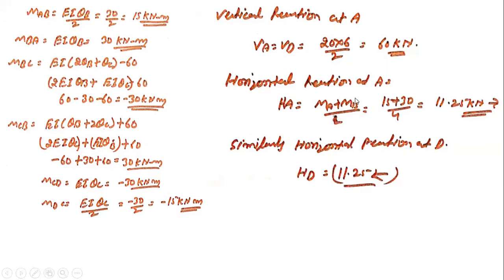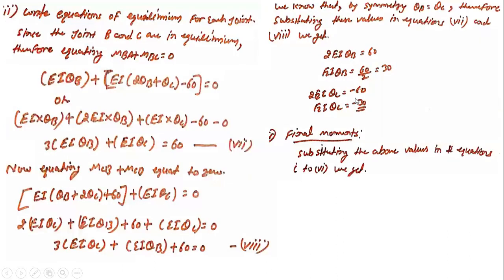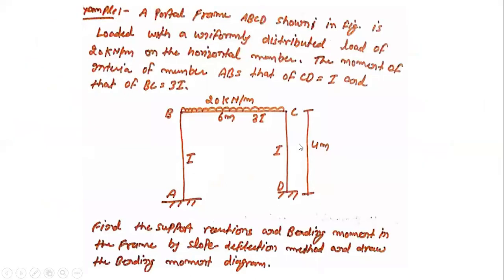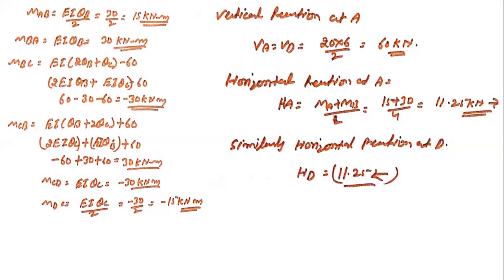The length of the segment is 4 meters, so 35 by 4 is obviously 11.25. So this is the 4 value here. Don't take this to be a 2, so don't get confused. It's basically the summation of the moments divided by the length. So as you can solve, right?